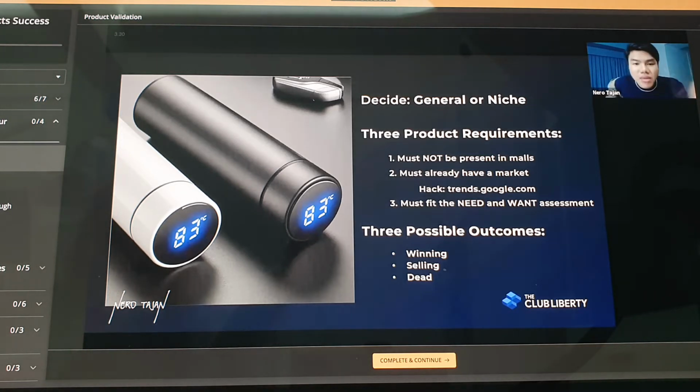Guys, I want to value this one. Ano ba? Na may teaching e-commerce. It's for product registration items. Something like here. Ito ba? It works. So right now I'm going to say that it's only for registration items. There's no wrong. You have to do your search. So now you see this one. This is possible. So you have to winning, selling, or dead.